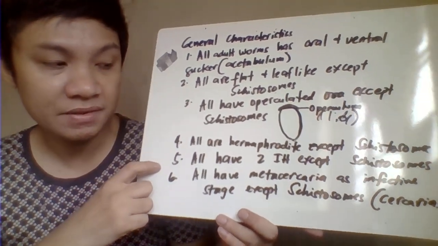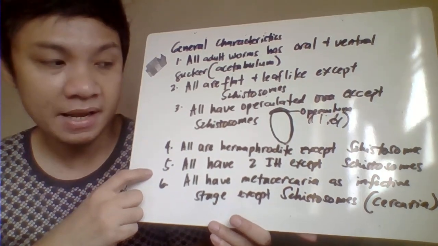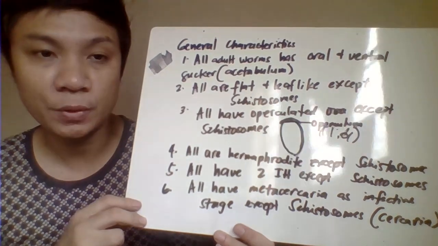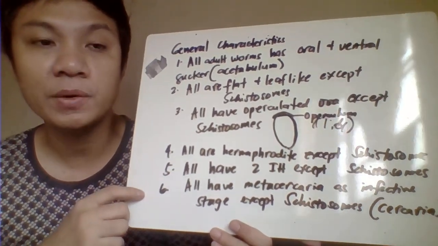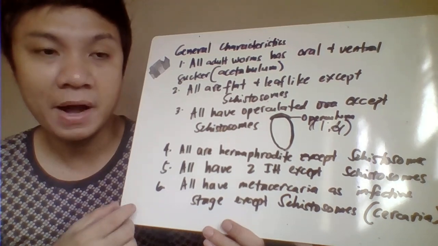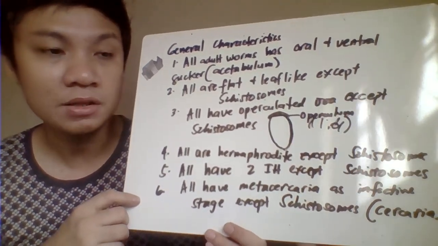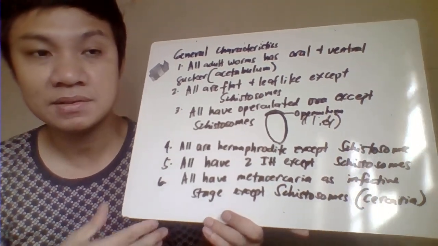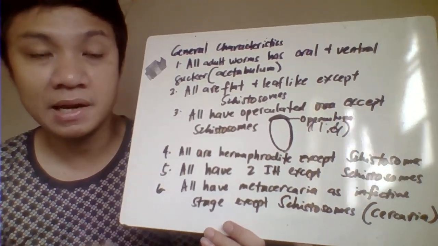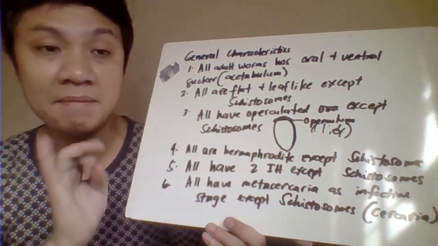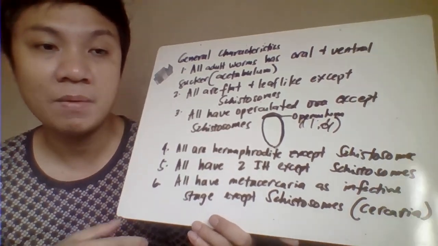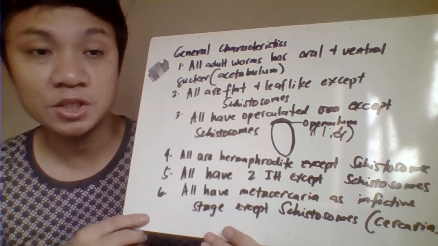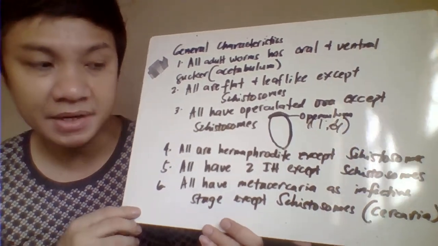And we have here the infective stage. All would have the metacercaria as the infective stage except the schistosomes. All would have two intermediate hosts except the schistosomes, which have only one intermediate host. Since schistosomes have only one intermediate host, their infective stage is the cercaria. But if you have two intermediate hosts, the life cycle involves the cercaria and the metacercaria, and automatically the infective stage would be the metacercaria.